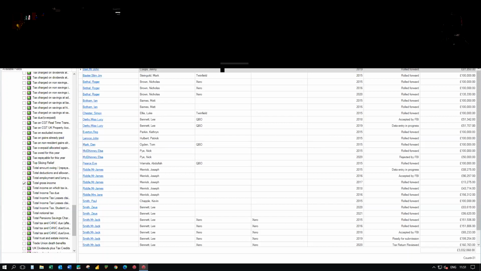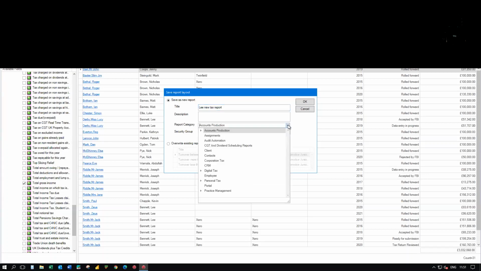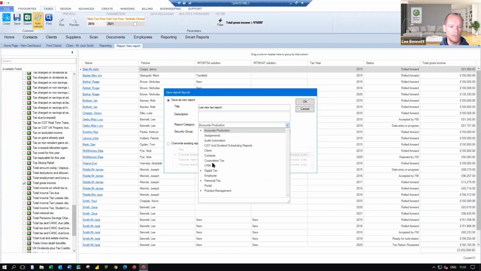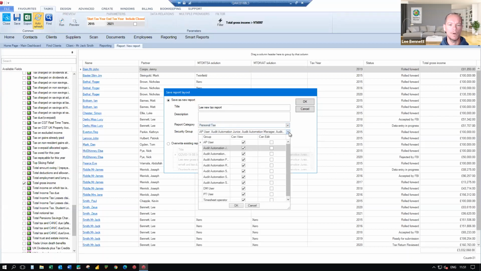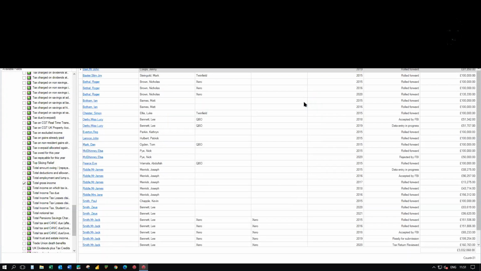Any of the reports that you create can be saved. So I'm going to call this leave me tax report, put it into a report category or report folder. I'm going to put this into personal tax. And it is possible to assign a security group. You may not want everybody within the practice to be able to run, view, or edit this report. In my case, I'm just going to leave it like that and then click OK. So that's a very simple report.